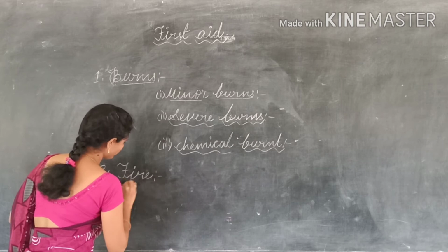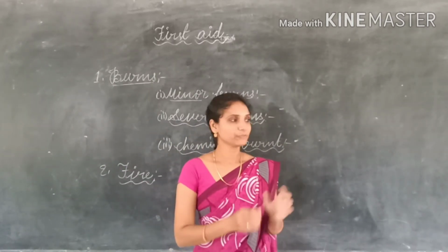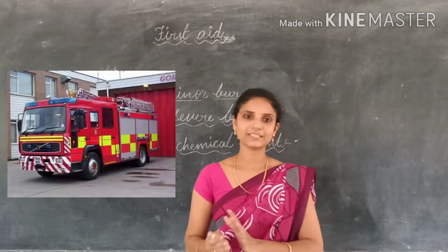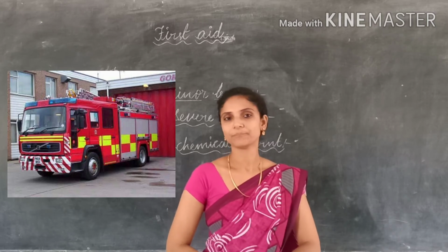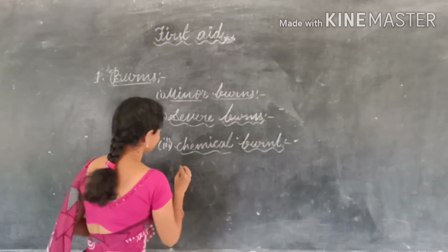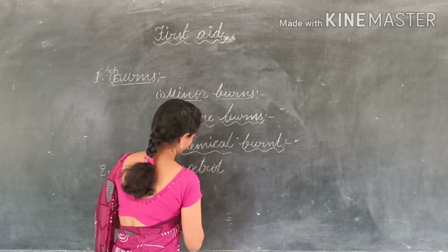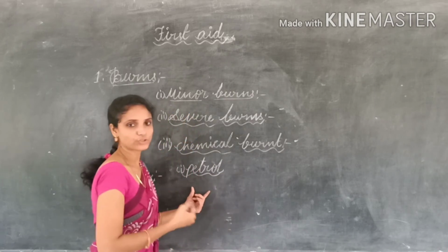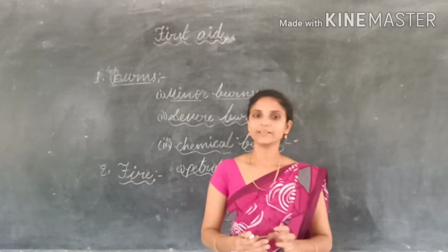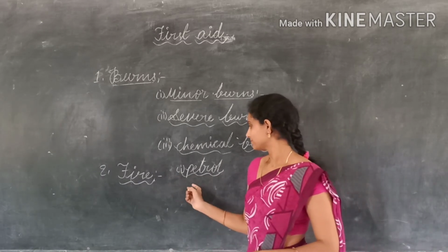Next one is fire. In the case of fire, what must we do? First of all, if you observe any fire in your building, we must inform the nearest fire station. And next one, fire caused due to petrol. If fire is caused due to petrol, we should not throw water on it, because water flares up the burning fire. So why does it happen?